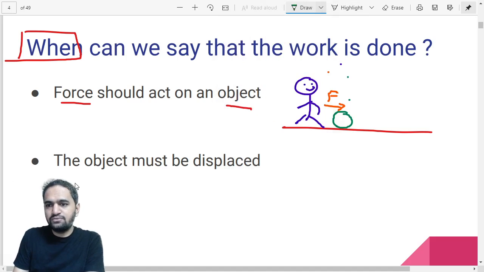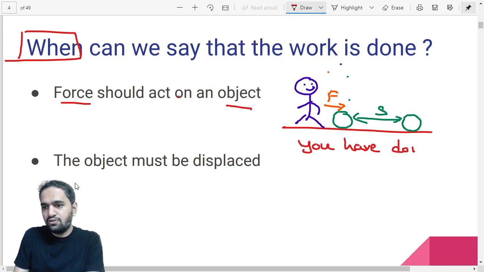The ball has moved from position A to position B, for example. That is the displacement. So in this case, you can say that you have performed some work on the ball. You have done work on the ball.